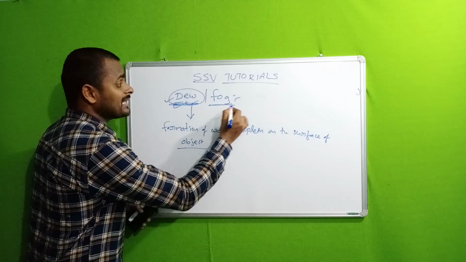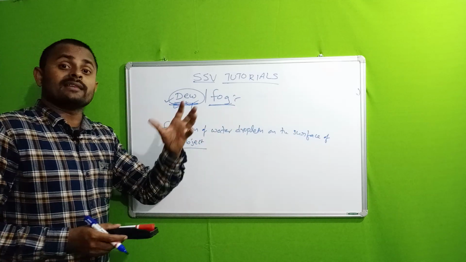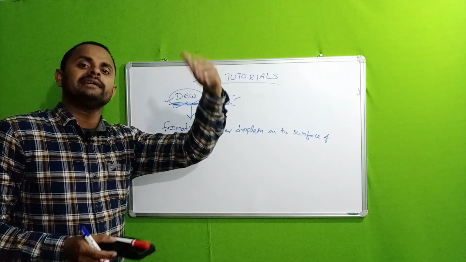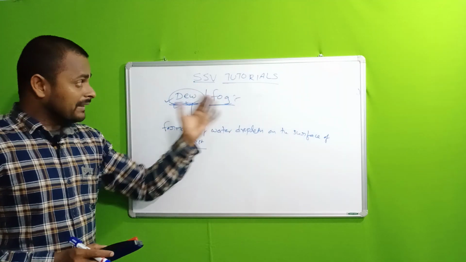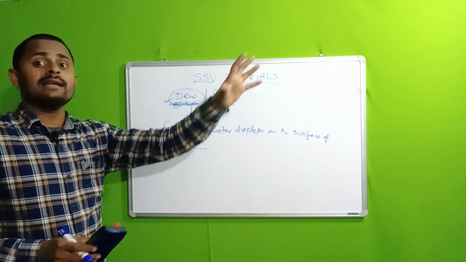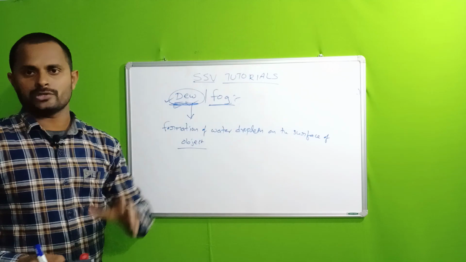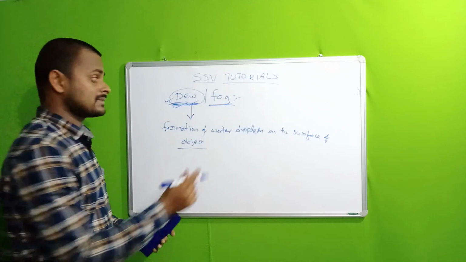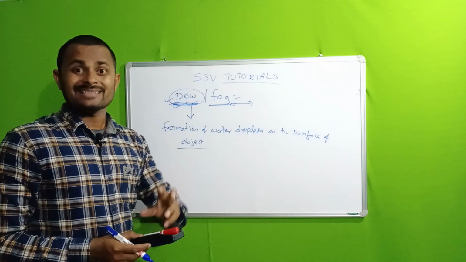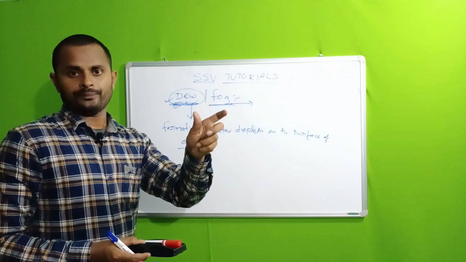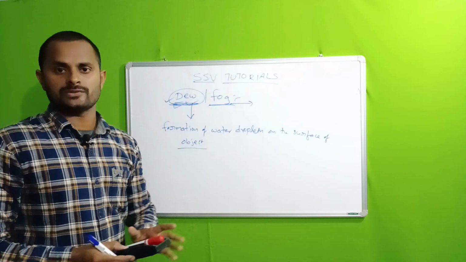Fine. Then what is fog? When the temperature reduces completely in the winter seasons, in some particular cases we find a lot of fog in the atmosphere. What does fog mean? Here, the water droplets form on the surface of the dust particles in the atmosphere.